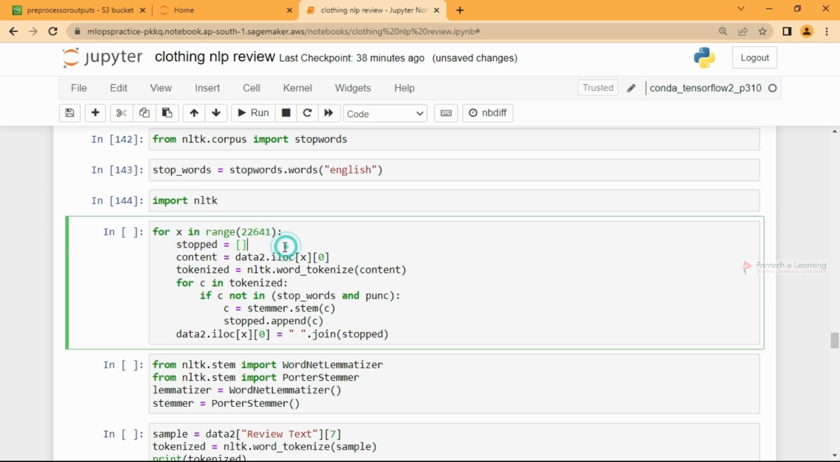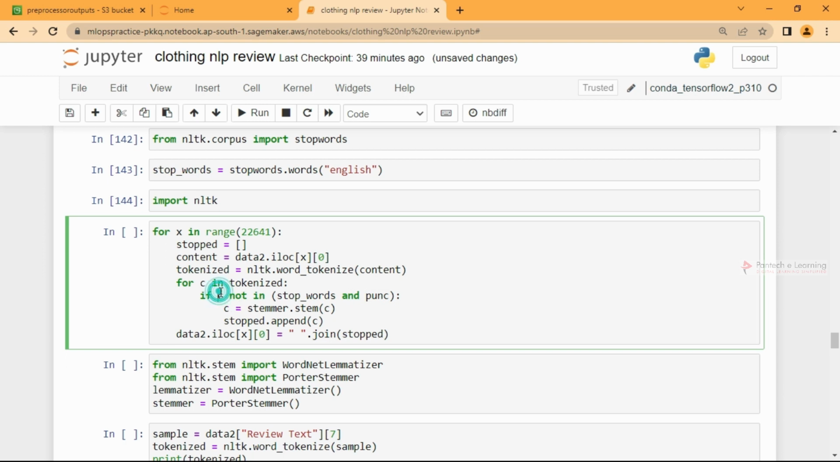I'll create a new list for the final output. Every time the loop runs, it will start from 0 till 22641, the last text we have, and take the entire words. Then I'll call word tokenize, so it will be split into words. This will contain a list split into words. For every word, I'm going to iterate and check for stop words and punctuation. I'll remove them, and then I'll add the rest.